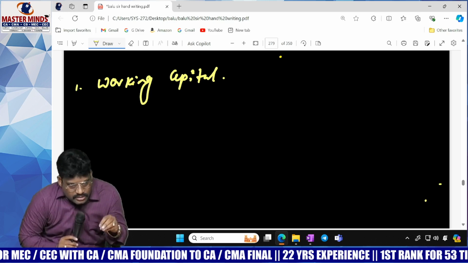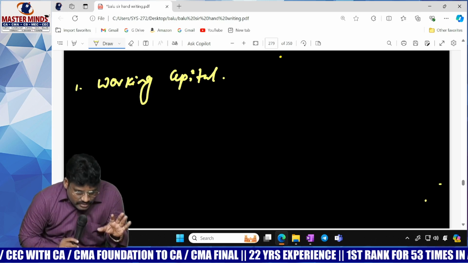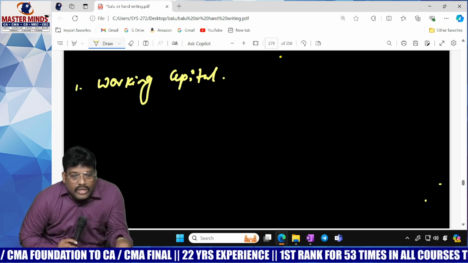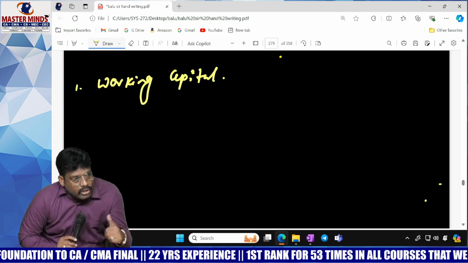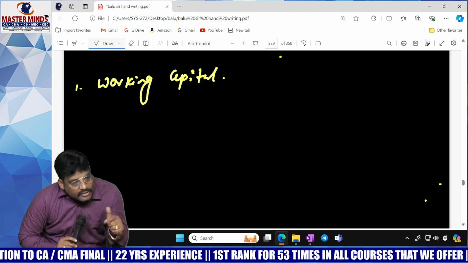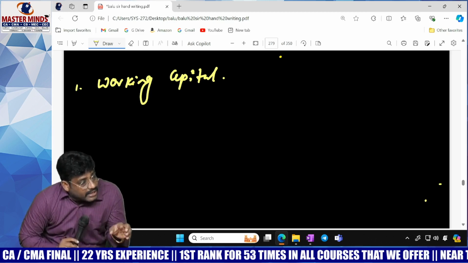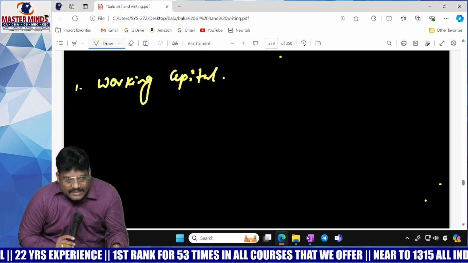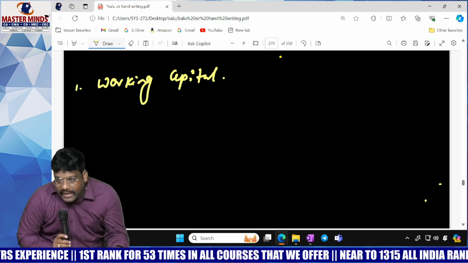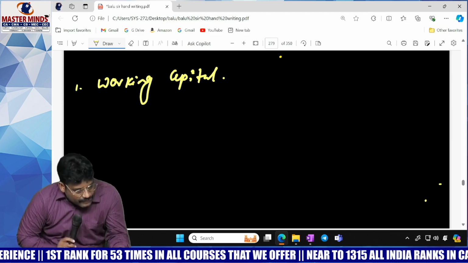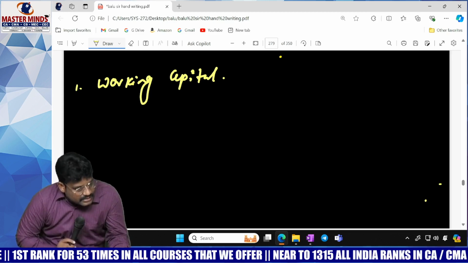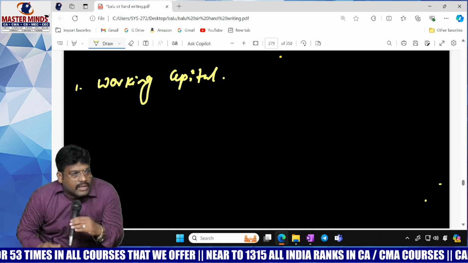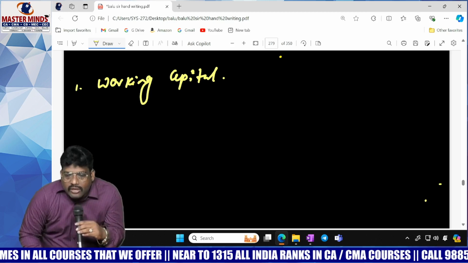The fact is this: a company makes investment on fixed assets. Sometimes a fixed asset alone cannot generate return. In order to generate return from the fixed asset, the company has to make investment on current assets also. Directly they may say current assets, working capital or inventory; they may use different words. So whenever working capital is given in the problem, you have to conclude that the fixed asset alone cannot generate return.